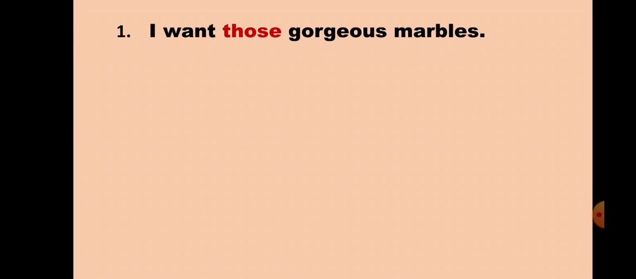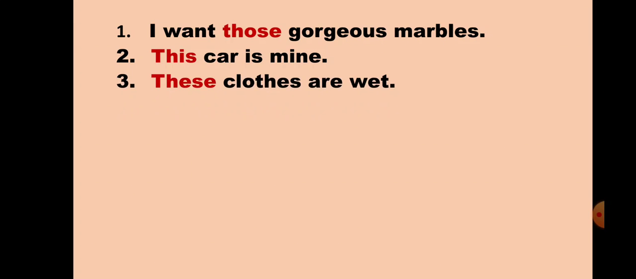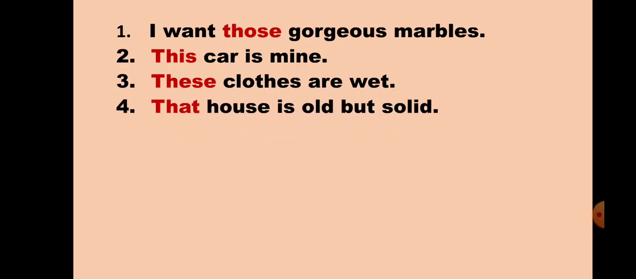I want those gorgeous marbles. This car is mine. These clothes are wet. That house is old but solid. So in every sentence the words those, this, these, that, we have used all these words to point out, and also all these words are followed by a noun.